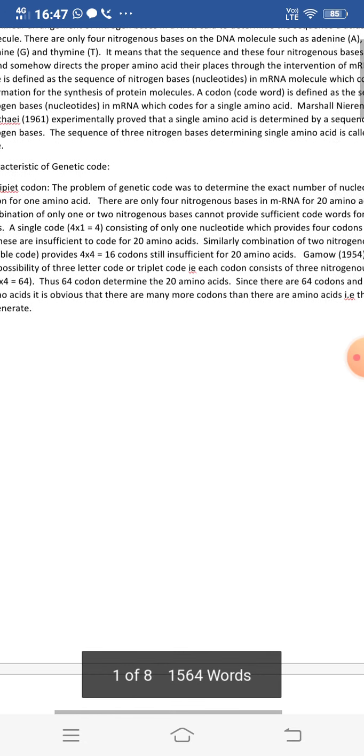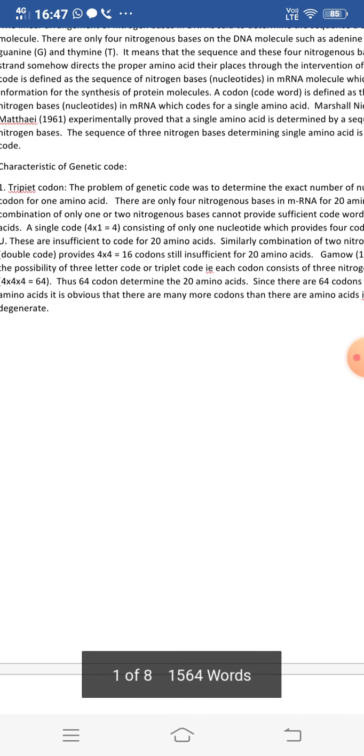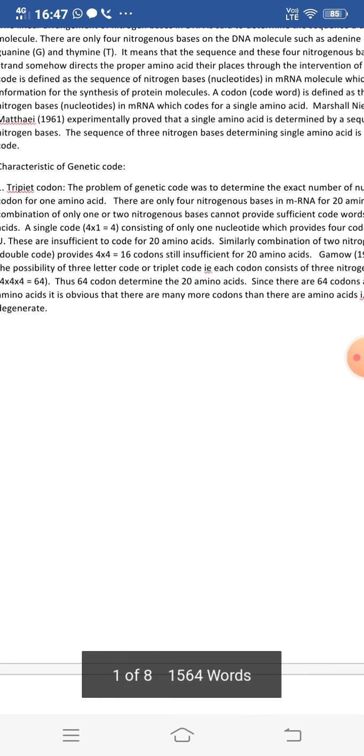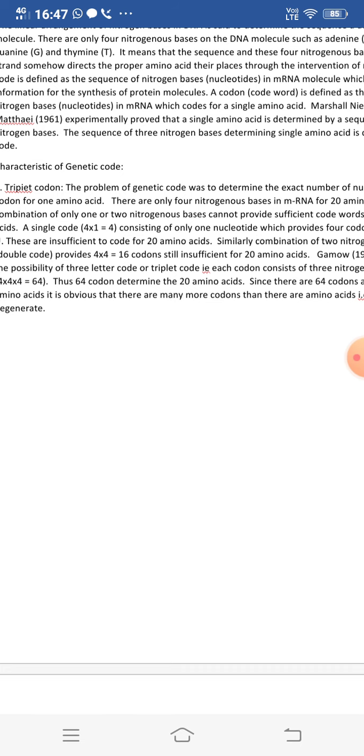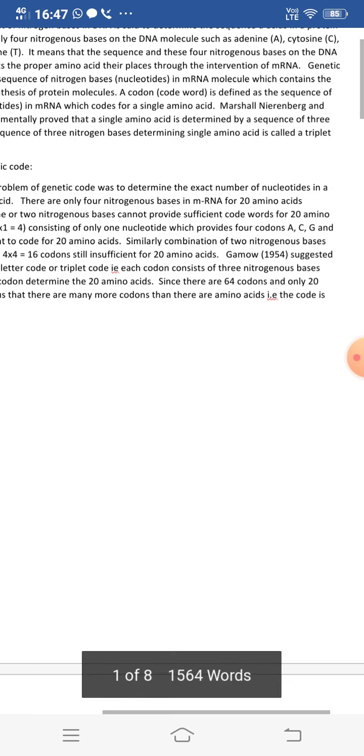Similarly, a combination of two nitrogenous bases, a double code, that is maybe A or T or C or G, or A or C or T or G, like that. These double combinations of two nitrogen bases provide 4 into 4 is equal to 16 codons, still insufficient for 20 amino acids.